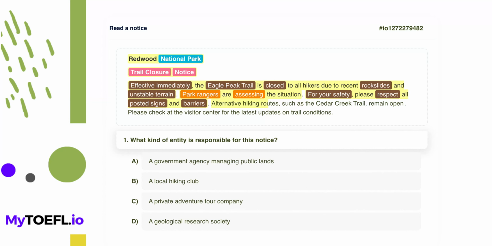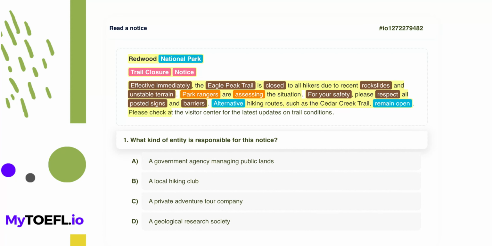Alternative hiking routes, such as the Cedar Creek Trail, remain open. This provides helpful information for hikers who still want to walk. The key word alternative implies other options. It specifically mentions that other paths remain open, meaning the whole park is not closed, only that specific trail.